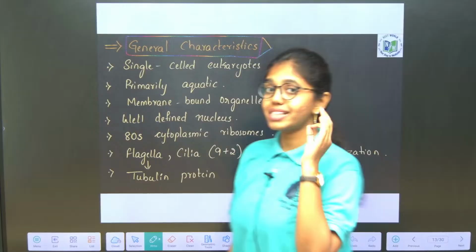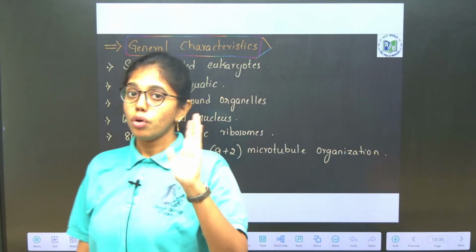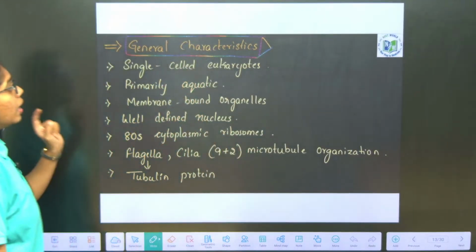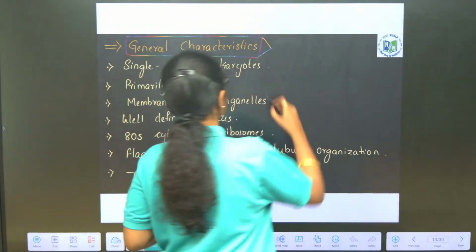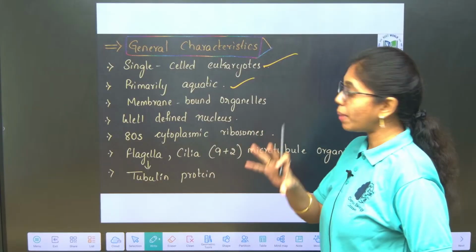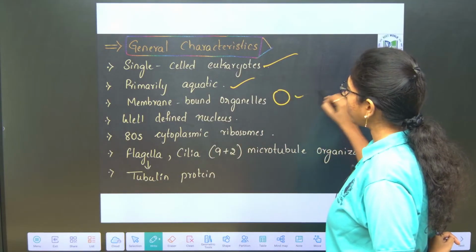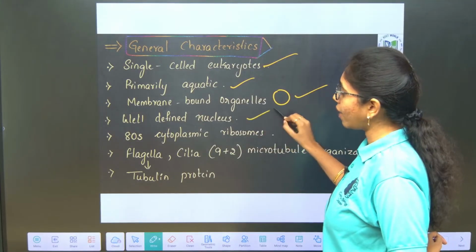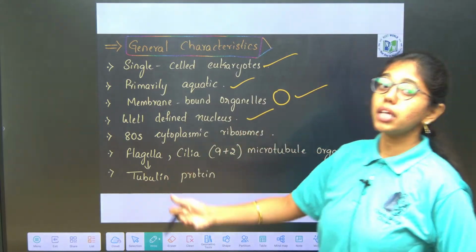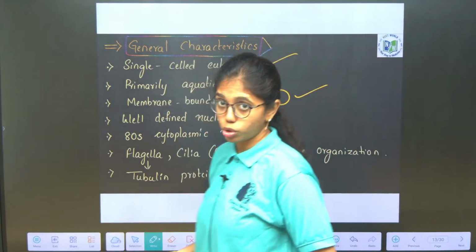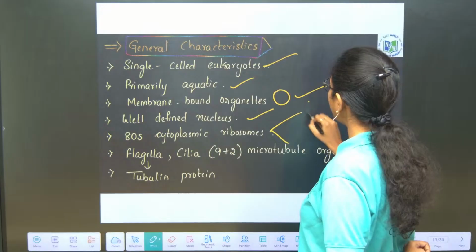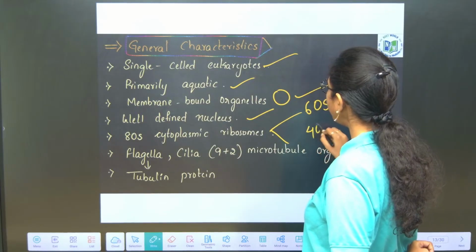Now we will look first into general characteristics, and then we will move on to photosynthetic plant-like, fungi-like and animal-like protists. So here we go: single-celled eukaryotes. Kingdom Protista includes single-celled eukaryotes. They are primarily aquatic and have membrane-bound organelles. They have a well-defined nucleus and 80S cytoplasmic ribosomes are present. Whereas in the kingdom Monera you see 70S ribosomes, here you see 80S ribosomes with a larger subunit of 60S and a smaller subunit of 40S.